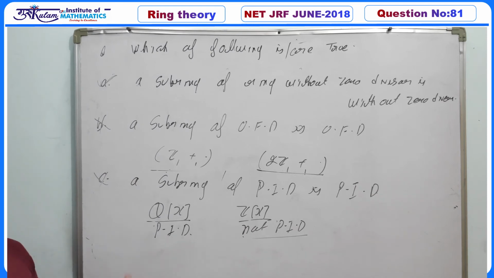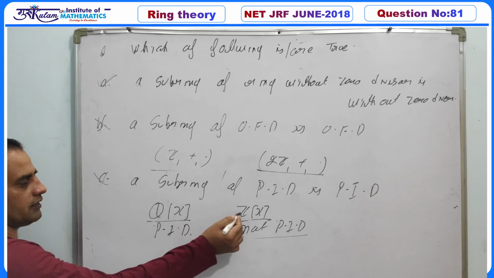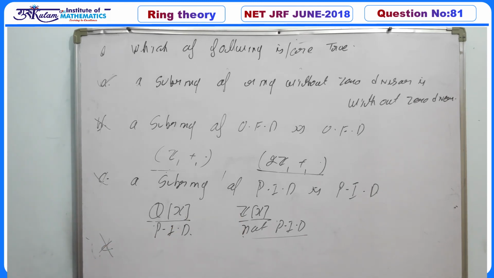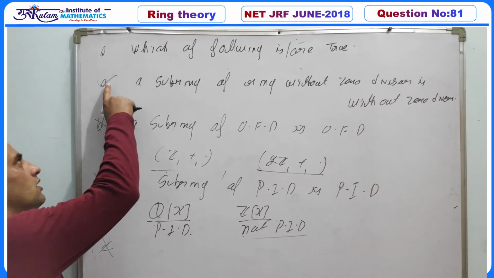The same counterexample works for the D option. Q[x] is a Euclidean domain, but Z[x] is not a Euclidean domain. So this D option is also a false option. Hence your answer is A.